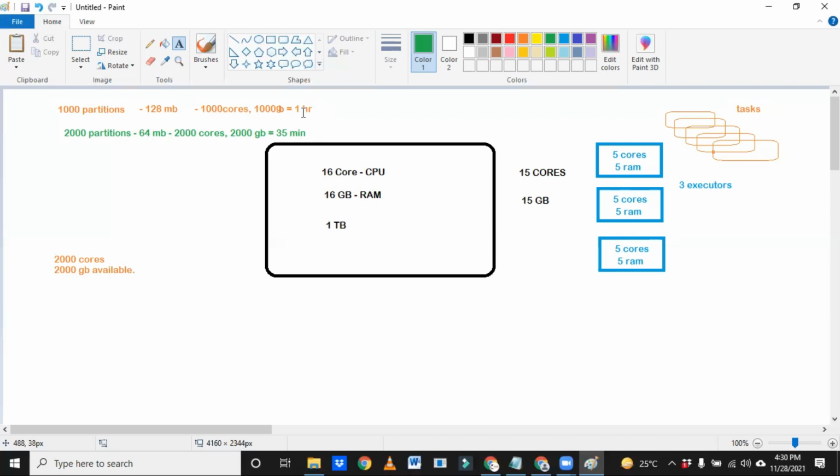Maybe we don't know, that may give you 50 minutes or 45 minutes. Here I'm just giving you one core, but in real time 2 or 3 cores may also be available to execute one task. So it need not be the same as what I'm explaining. I'm just giving an example of how a real-time cluster will act.